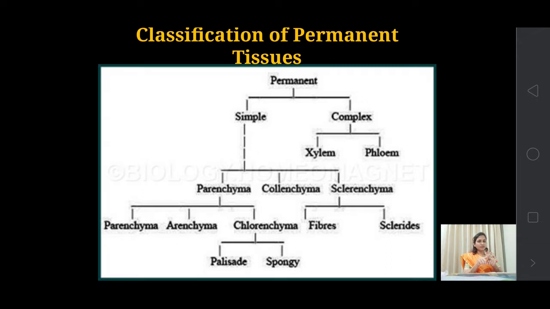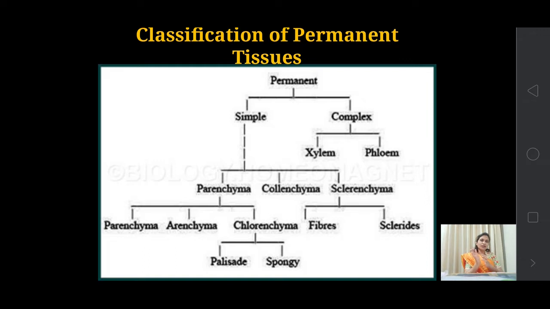But in this differentiation, when there is formation of a group, in the case of simple tissue, similar cells come together to form a group. And in the case of complex tissue, structurally different types of cells come together to form a group. Okay, got the point?